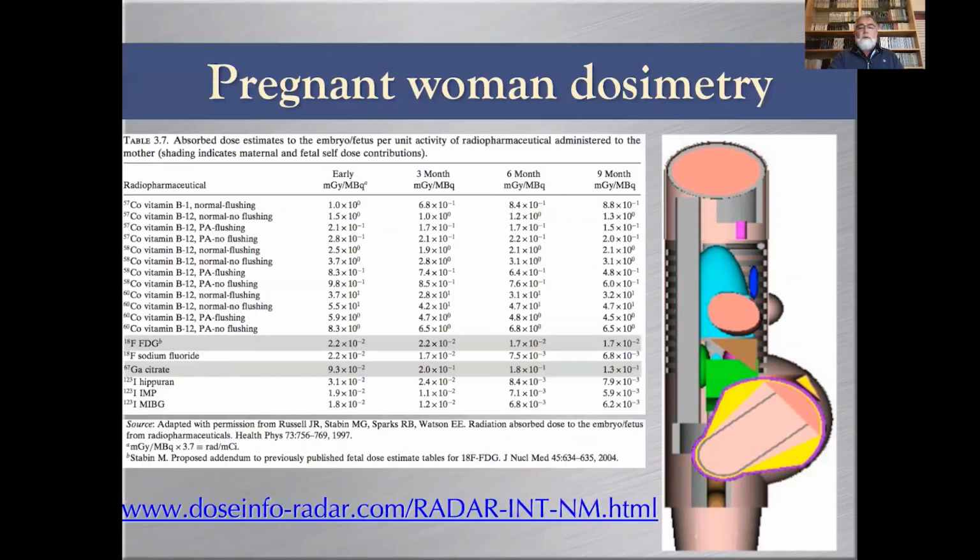And so that allowed deriving calculations of absorbed dose estimates to the embryo or fetus per unit activity of radiopharmaceutical for different products, like you can see here, FDG. So you get information on the web references that are cited here. And I must say that even though the web pages have not been updated recently, there's still a lot of good information on this RADAR website.